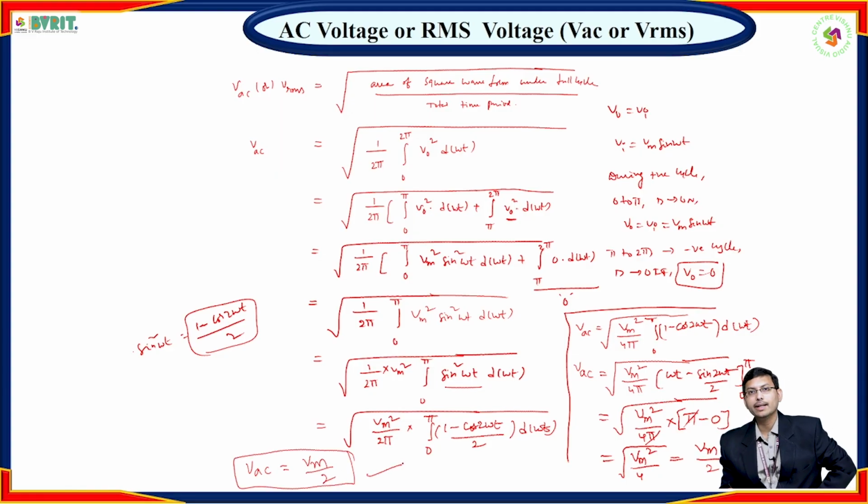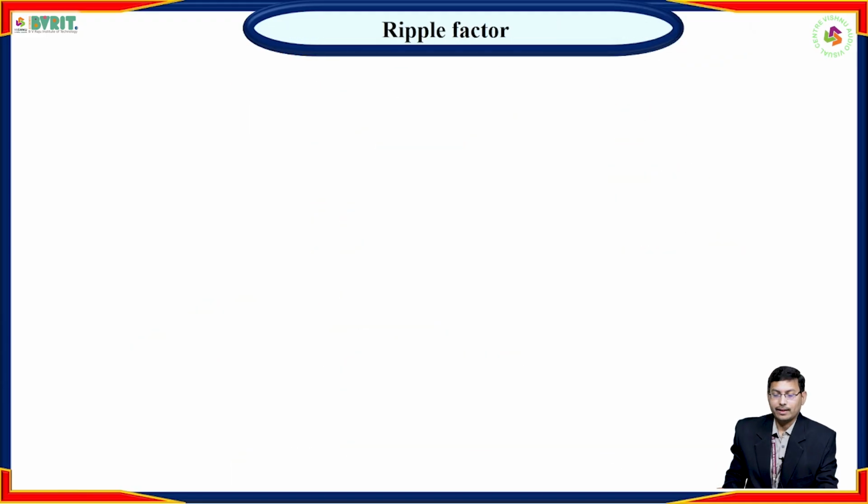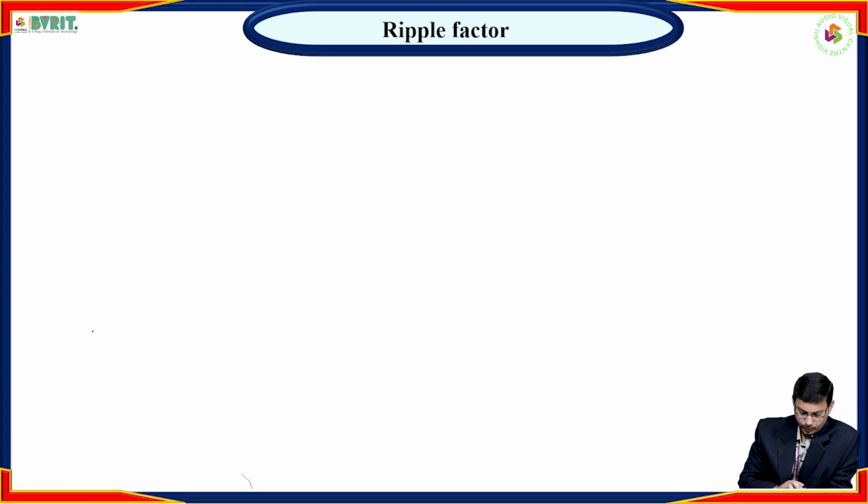So in this way you can calculate AC voltage for half-wave rectifier. Now coming to ripple factor. It is a very important one. So what is ripple factor?